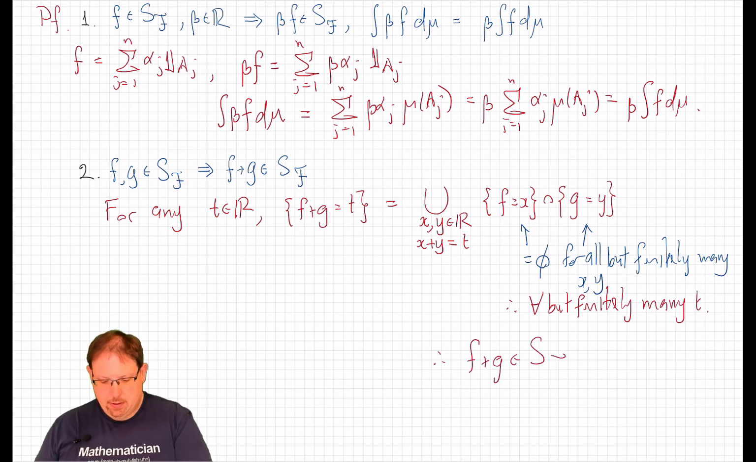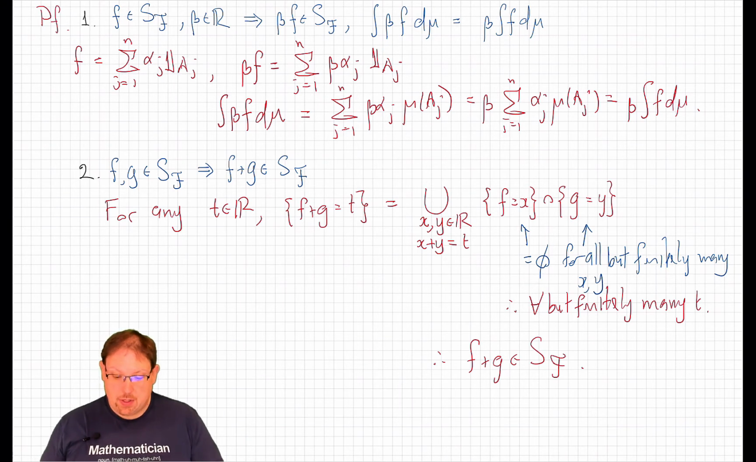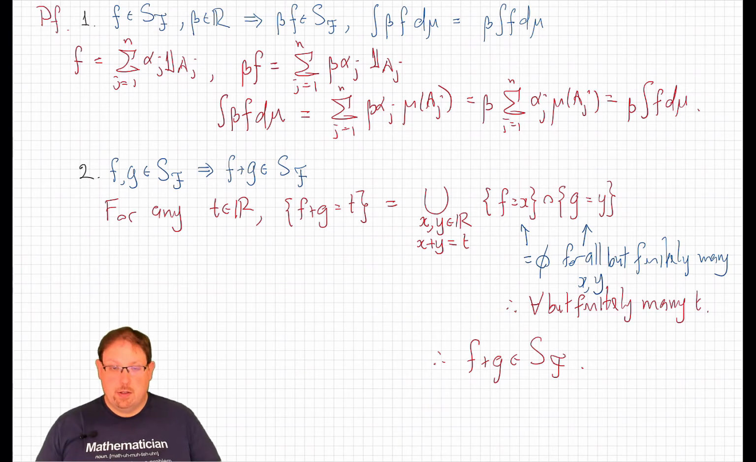So that shows now that the space of simple measurable functions is a vector space. It's closed under scalar multiplication and under addition. We now need to show that the integral respects addition. To do so, we'll follow the same kind of reasoning.